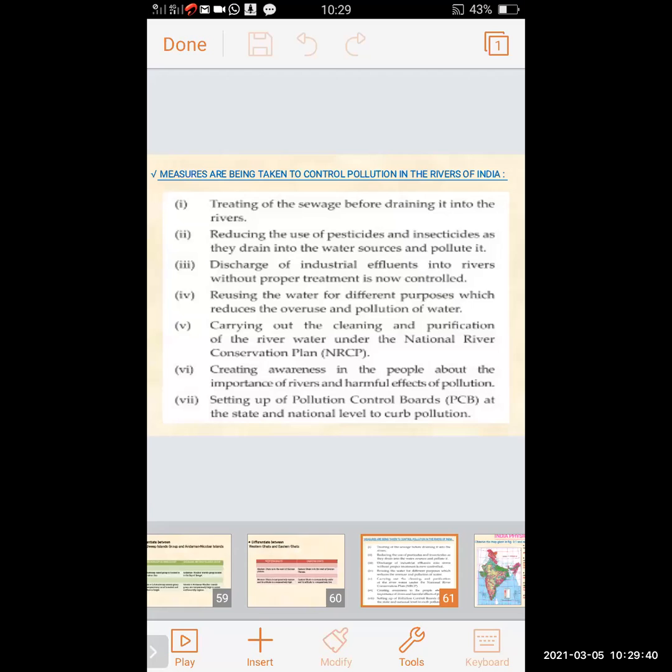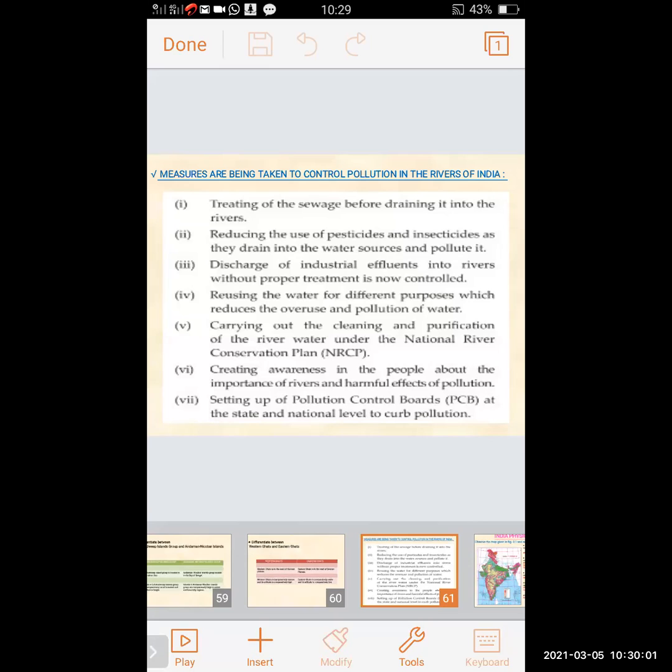Reusing the water for different purposes, which reduces the overuse and pollution of water. The water should be reused for different purposes. So this will also reduce the overuse of water and the pollution of water.